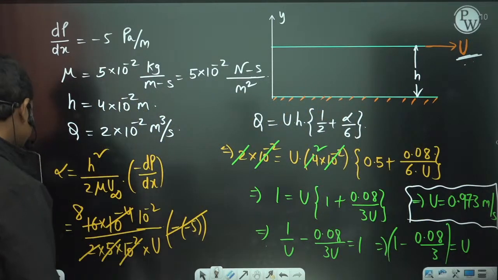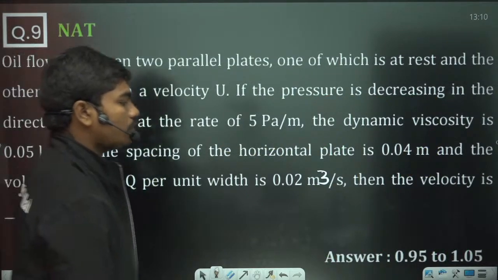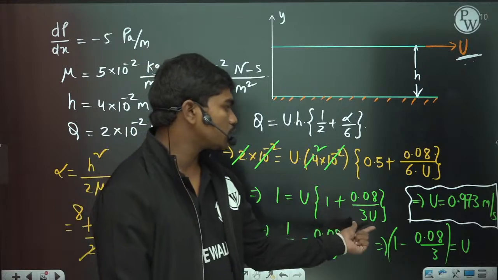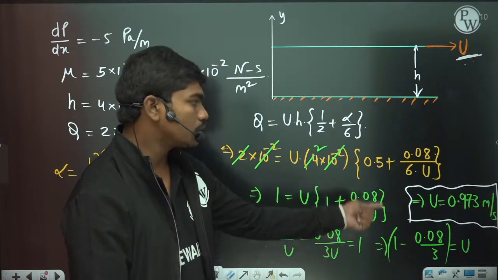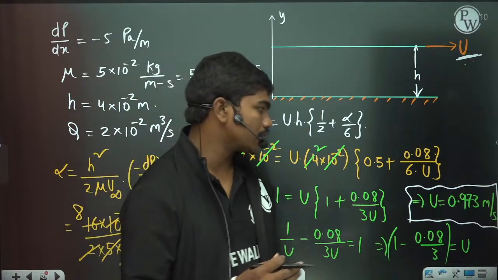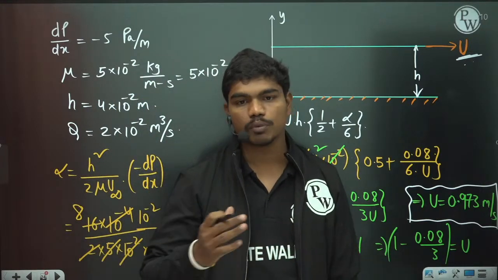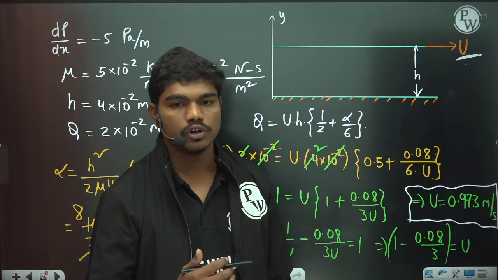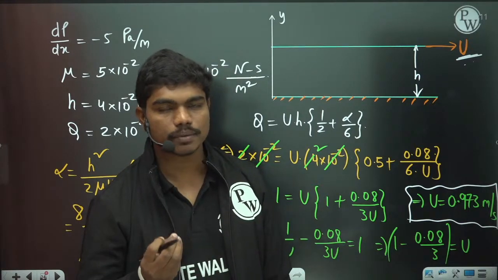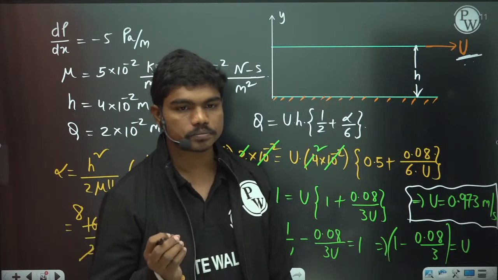Okay, so let us check the answer. 0.95 to 1.05. Of course, this value is generally small, so if you neglect it, this value comes out to be 1 meter per second. But suppose a range is given something like 0.95 to 0.99, then you'll face some problems. So until and unless they tell you to neglect the pressure gradient, don't neglect it.